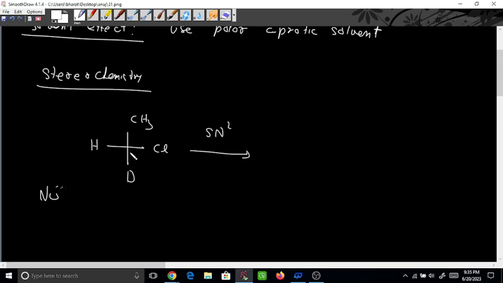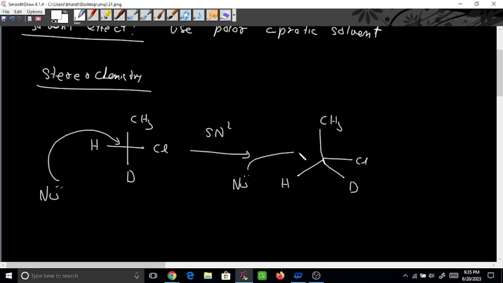It is a 3D molecule. So this nucleophile will come from the opposite direction of the leaving group. Previously there was one transition state. Suppose I am writing it: this is CH3, this is hydrogen, and this is deuterium, and chlorine is here, about to leave. So this nucleophile will come from this direction.